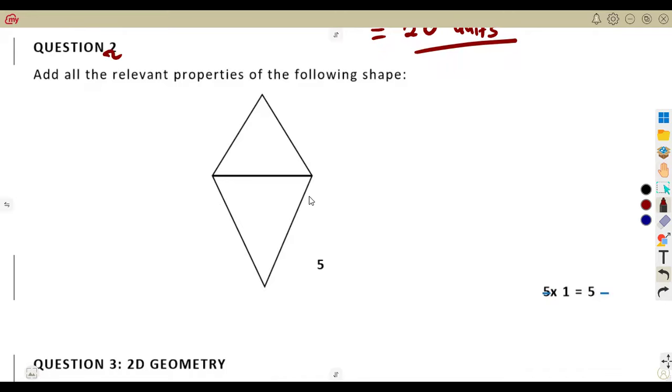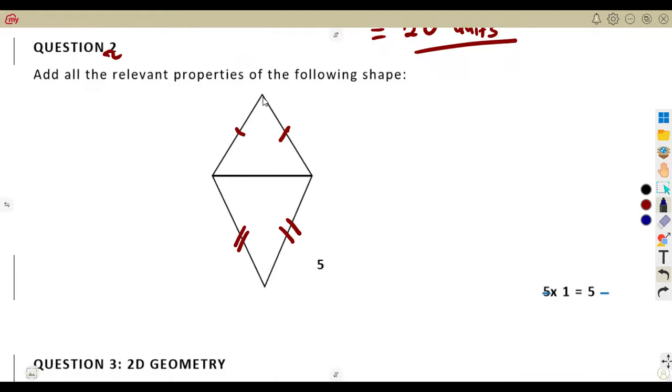Add all the relevant properties of the following shape on question number 2. Which shape are we given? We are considering a kite. In this case, if you have to check, remember a kite, these two sides will be equal. These two sides will be equal. The adjacent sides are equal.